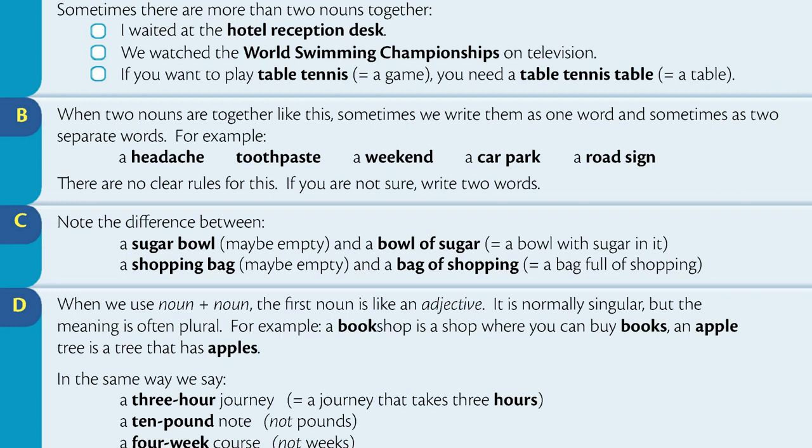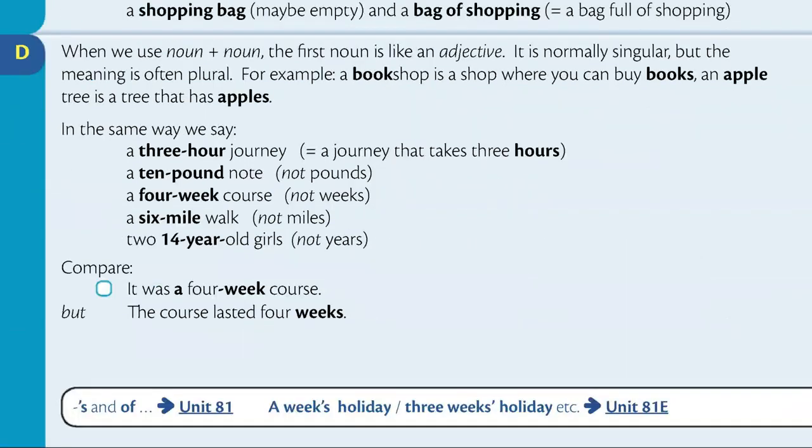Section C. Note the difference between a sugar bowl and a bowl of sugar. A sugar bowl means a bowl with sugar in it. A shopping bag may be empty, and a bag of shopping means a bag full of shopping.